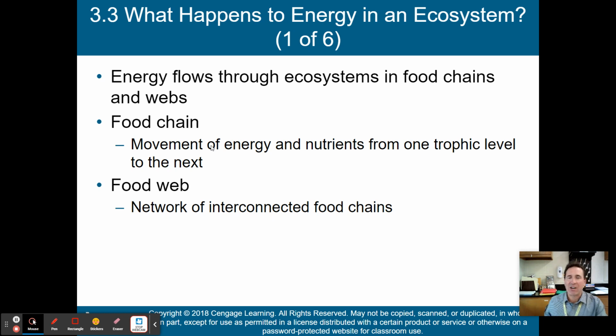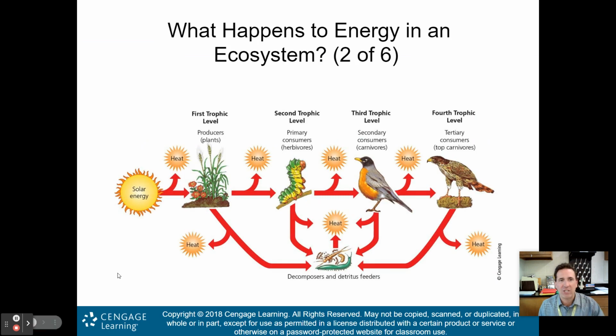What happens to energy in an ecosystem? Well, energy flows through ecosystems in something we call food chains and food webs. So what is a food chain? It's a movement of energy and nutrients from one trophic level to another. We'll talk about what a trophic level is in just a second. A food web is a network of interconnected food chains. Okay, so what are we talking about when we talk about these trophic levels?